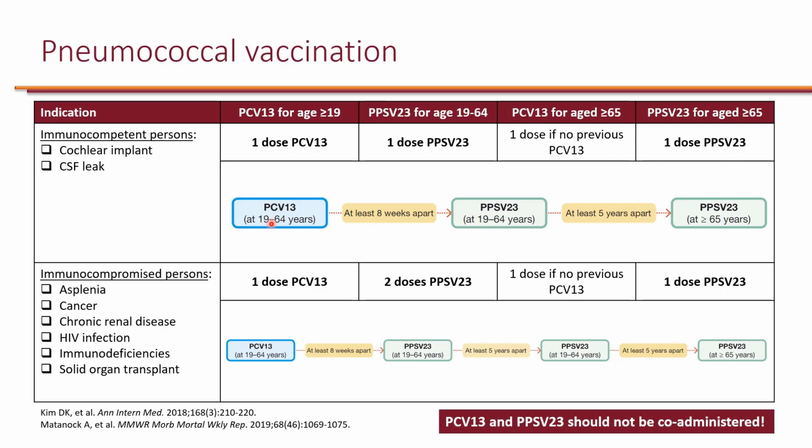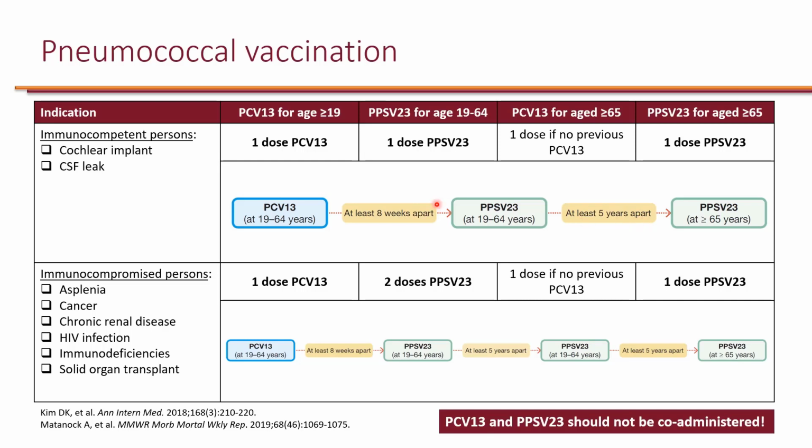And of course, because these patients are at increased risk of meningitis, when you give that initial dose of PCV13, you're not going to wait 1 year to give the PPSV23. So we're going to do the minimum interval of 8 weeks and give the PPSV23, and then between the two PPSVs, it has to be 5 years.